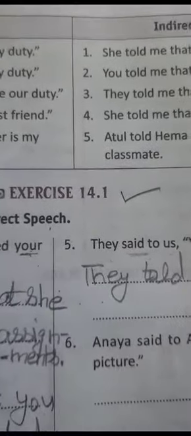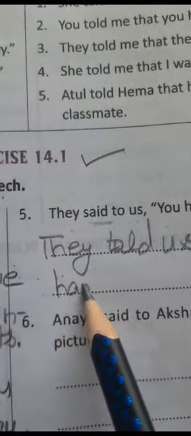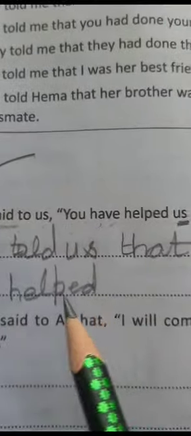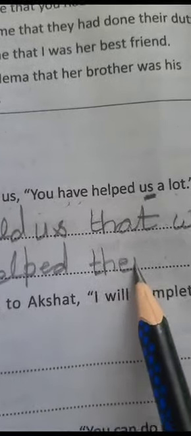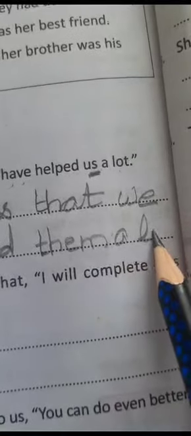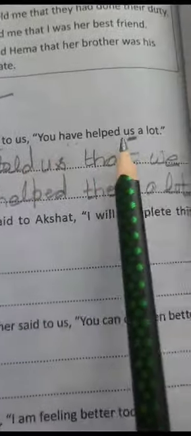That we had helped. Now again us is given. So it is first person pronoun and it will go with the subject. That he had helped them. They will become them a lot. Minor changes are there, but that's the meaning. So we will learn a lot while sorting out these minor changes.